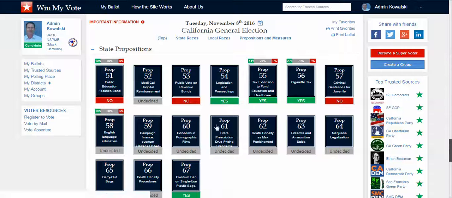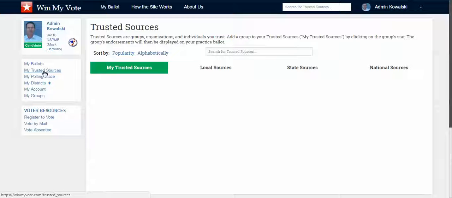But with that, I can kind of go through and fill out my ballot so that I can just go access it on my cell phone at the polling place, and just quickly go through my ballot and fill it all out. So to give you an idea, these are trusted sources, and sorry about it, the site's super fast. It's my tablet and the video capture software that's slowing this thing way down.